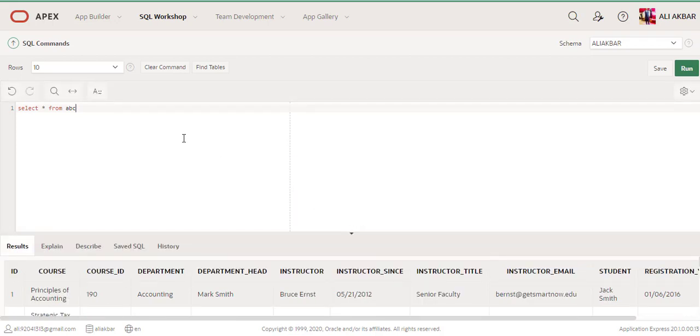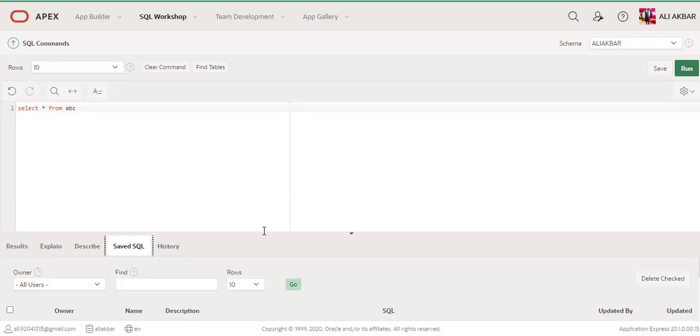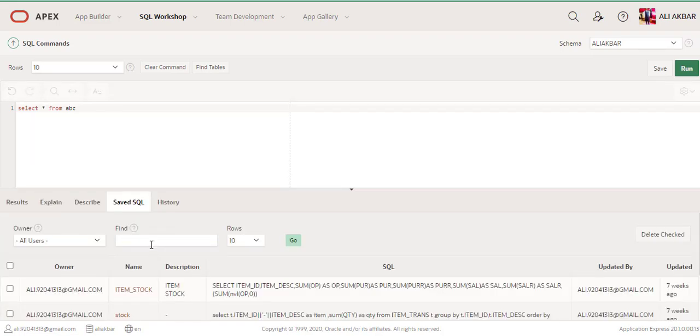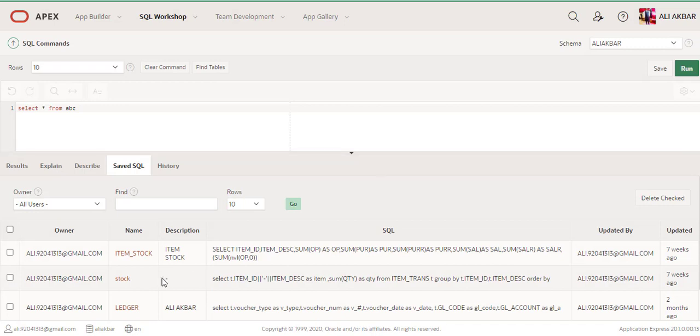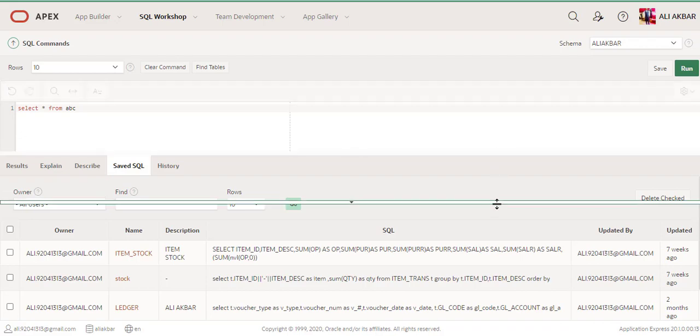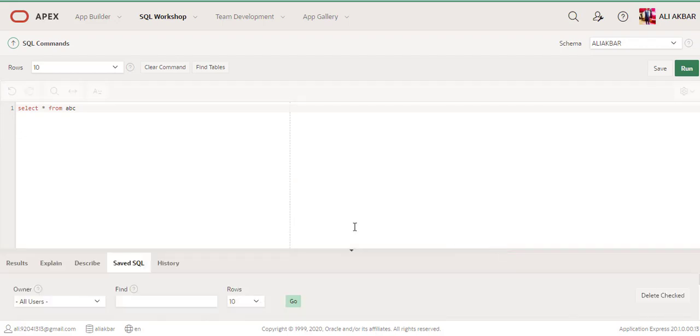If you have a complex query, you can save that query from here. You can put your query name here. I also saved some complex queries here. This is a saved query from 7 weeks ago, 7 weeks ago, 2 months ago. You can see here saved queries, and complex queries are also saved in a pack. This is showing your history.